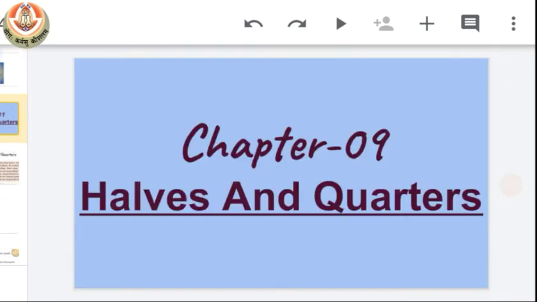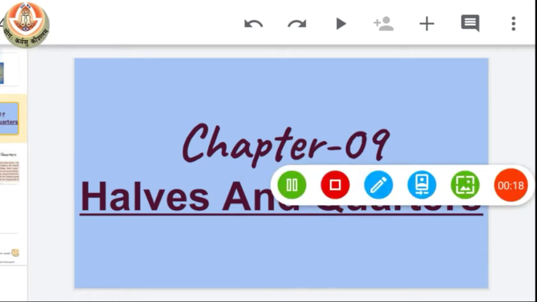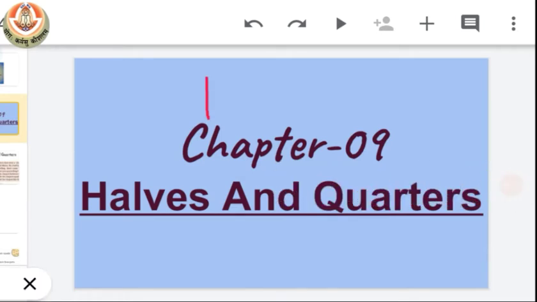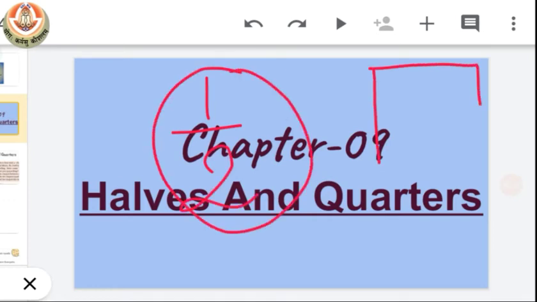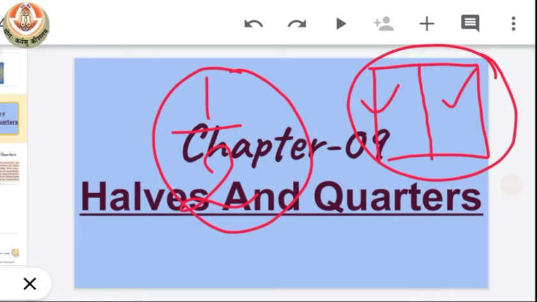Today we will start our new chapter, chapter number 9, halves and quarters. As you all know, halves means plural of half. If we have a thing and we divide it into two equal parts, then both parts are known as the half of that thing. That means this is half part and this is also the half part of this whole square or box.